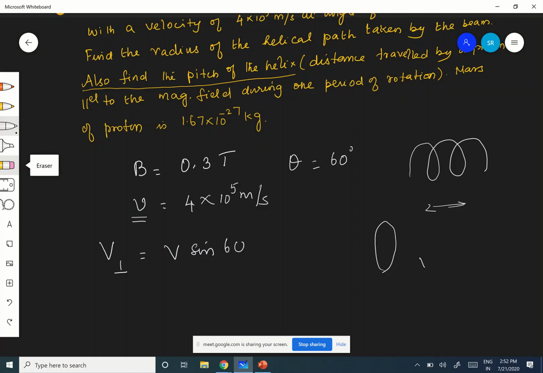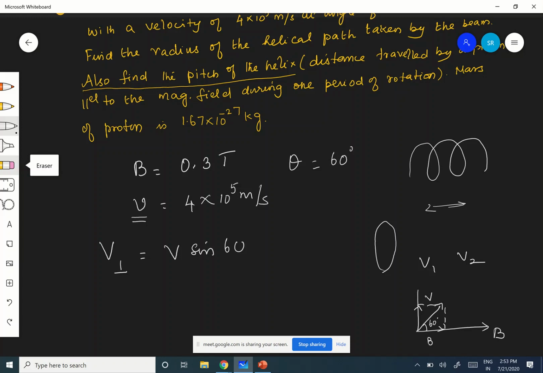Yesterday we gave some names, V1, V2. Okay, here see, consider like this is the magnetic field. This is the velocity of the charged particle. Therefore I have resolved it into two components. This is theta, that is equal to 60 degrees.